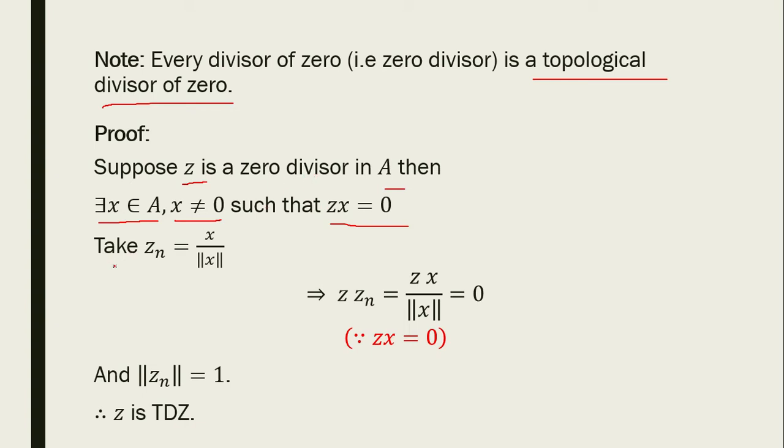Now take Zn equal to x upon norm x. This implies Z into Zn is equal to Z into x upon norm x, which is equal to 0, because by the definition of 0 divisor, Z into x is equal to 0, and norm Zn is equal to 1. So Z is a topological divisor of zero.